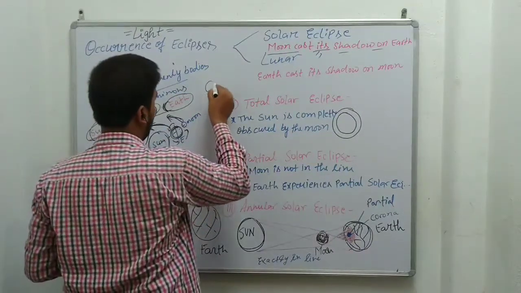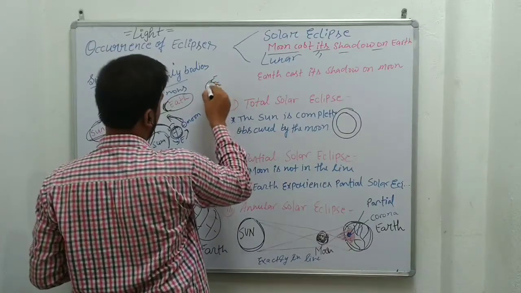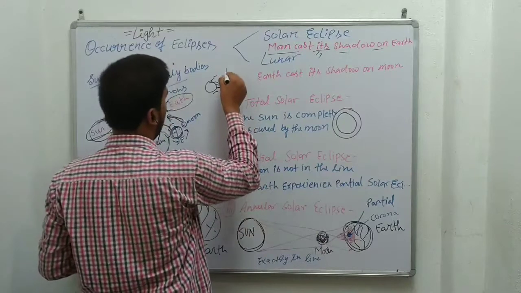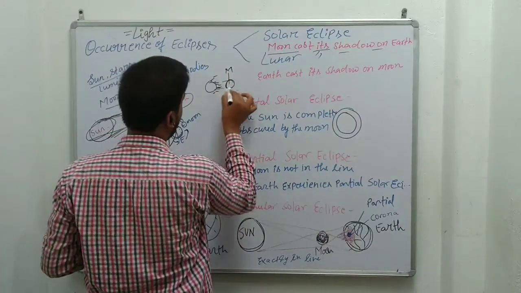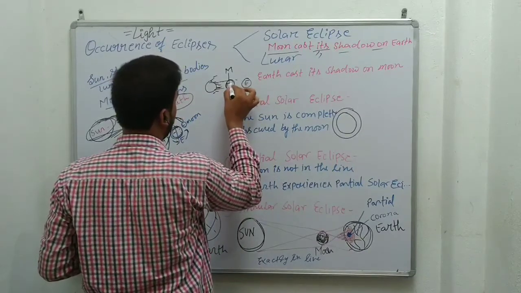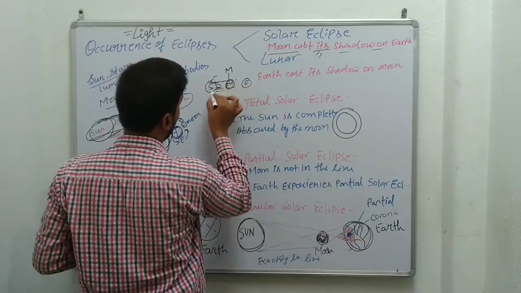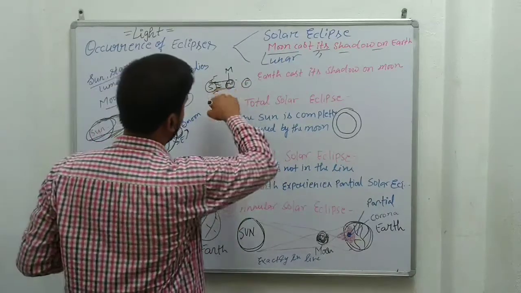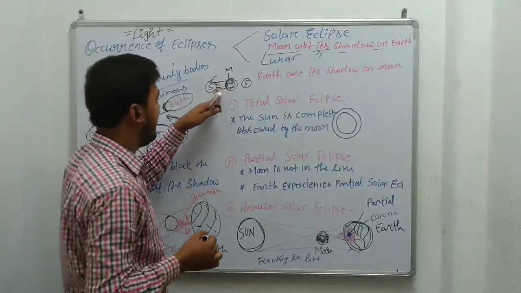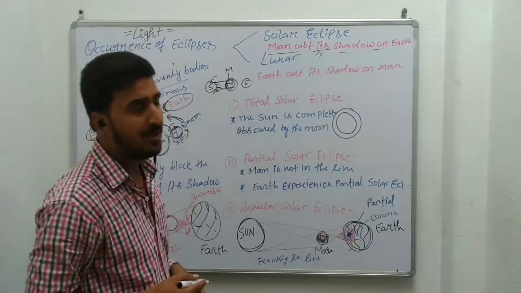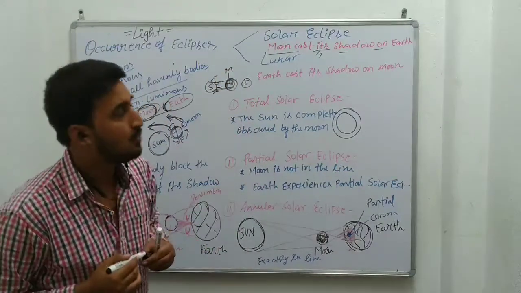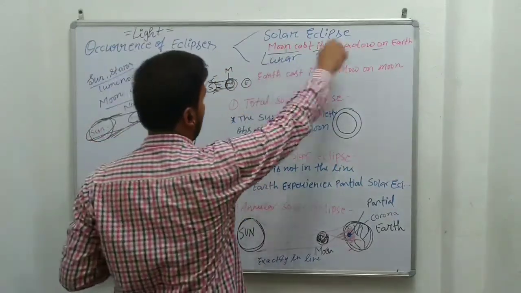The light is going from the sun, the moon is working as an opaque object, and some amount of light is not reaching the earth. This is earth, moon and sun. When sunlight goes from the sun to the earth, the moon acts as an obstacle, an opaque object, and the light is not reaching the earth. So this is the concept of solar eclipse.